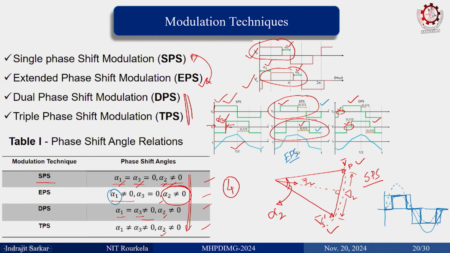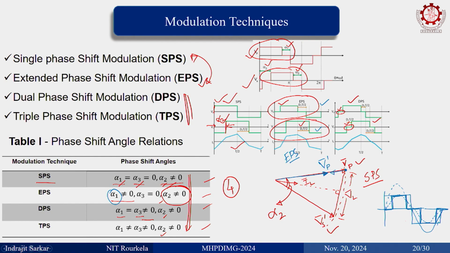That means the length of this phasor is reducing. In EPS, this is VP dash. So with alpha 1 non-zero, you can reduce this voltage phasor.